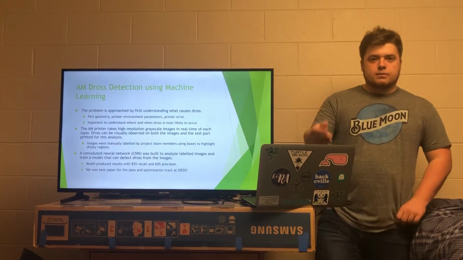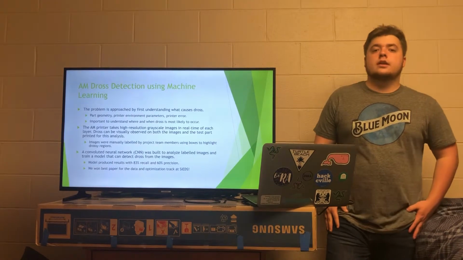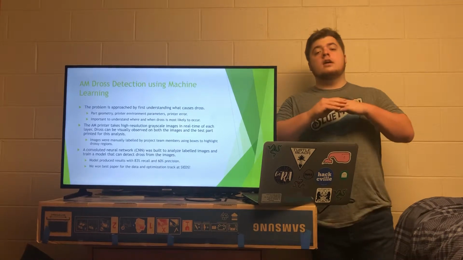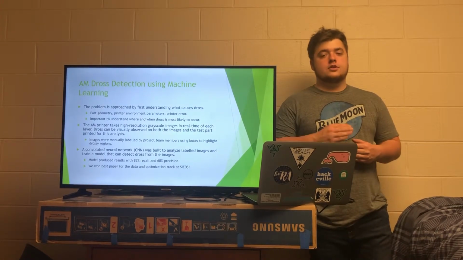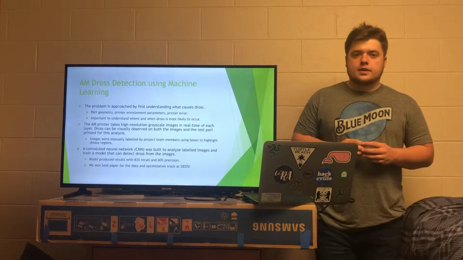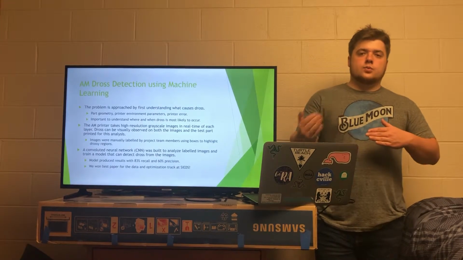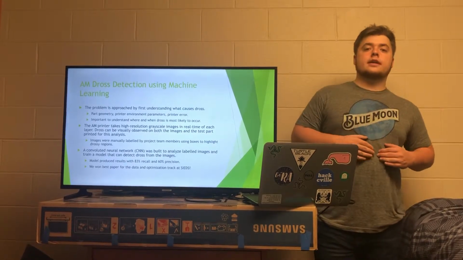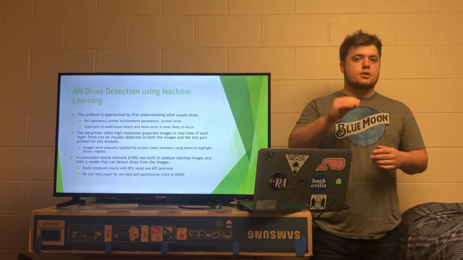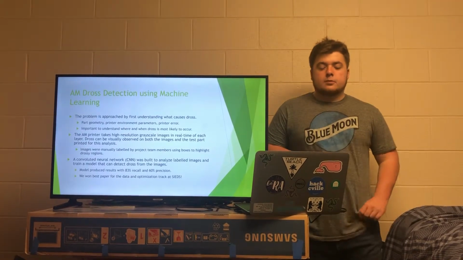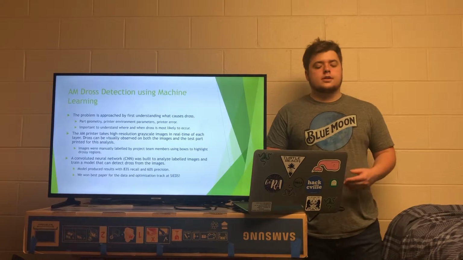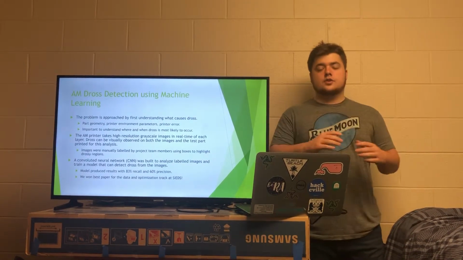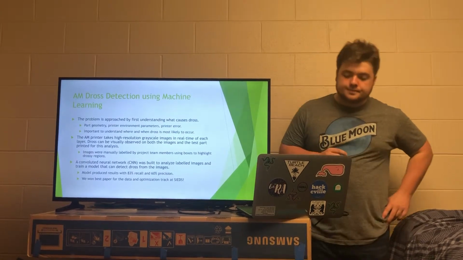So with the images, we used a high-resolution infrared camera located inside the M290 EOS printer that we were using to develop a series of about 3,000 images of each layer of the part that we printed. We then compared the layers with the part that we actually printed, which we had in our physical possession, to figure out what slice of layers we would train our data on, trying to look for a place of the part that's both drossy and not drossy. We then ran these images, after labeling them manually, which took a long time, through a convolutional neural network based on machine learning techniques to analyze the images and detect dross using bounding box segmentation.